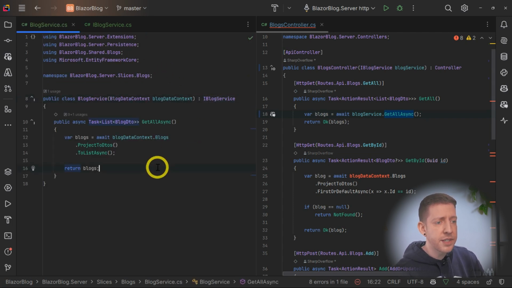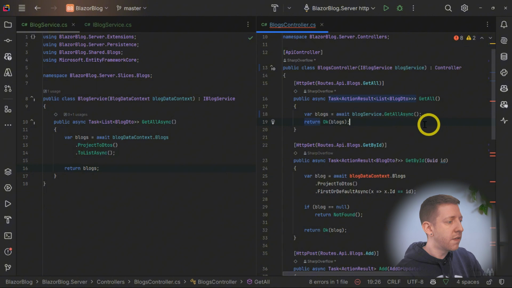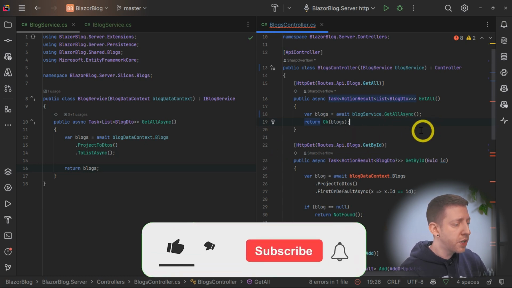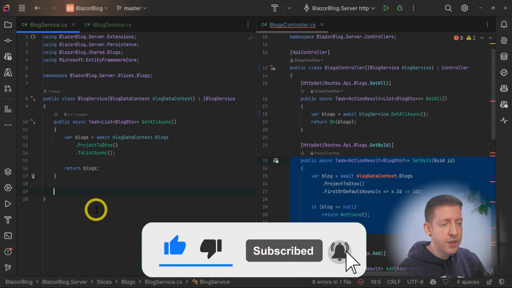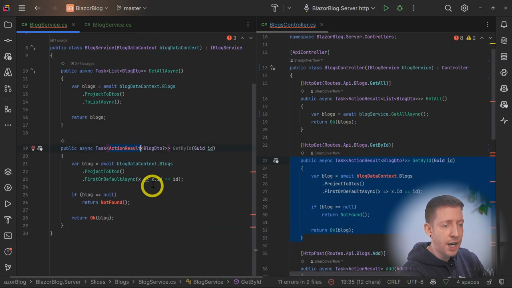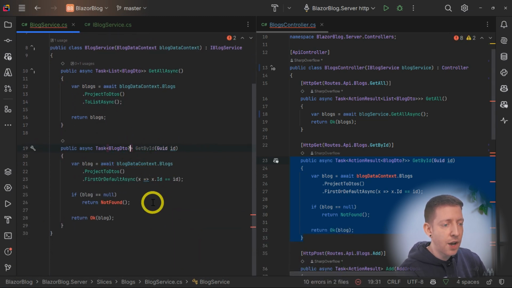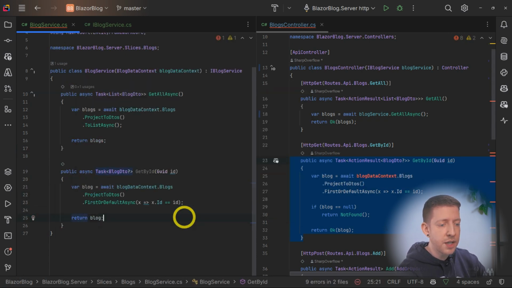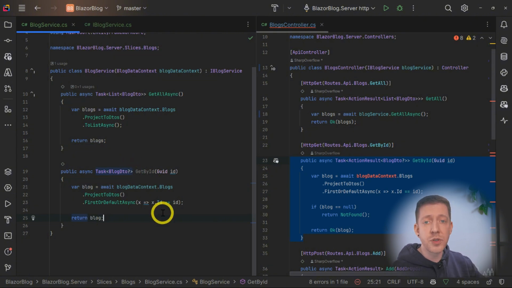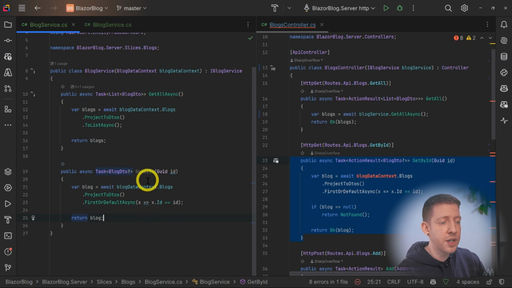And there's our first method on the interface. There's our first method set up in the service. And we can see over in the controller that is now happy getting all of the blogs via the blog service. So we'll do the same with the others. So I'll take the get by ID, bring that over into the service, take away the action result. So it's just blog DTO. And then it doesn't matter if it's not found, we can just simply return the blog as this is showing nullable. So if the blog is not found, it will just simply return null from the service.